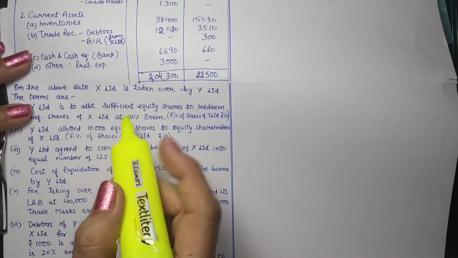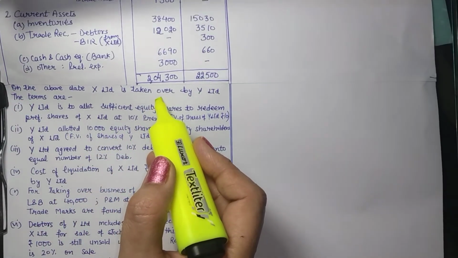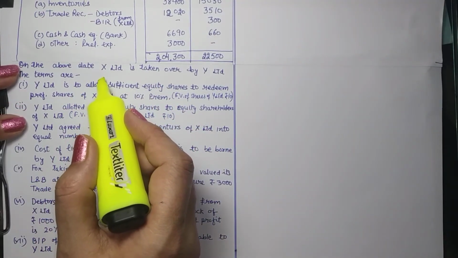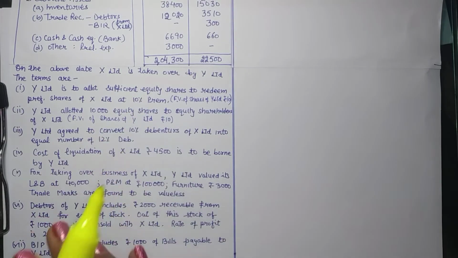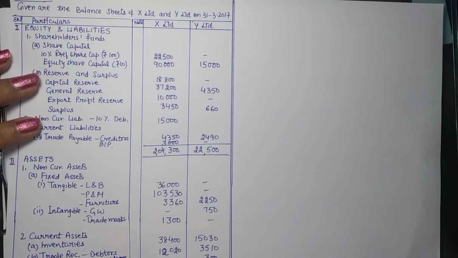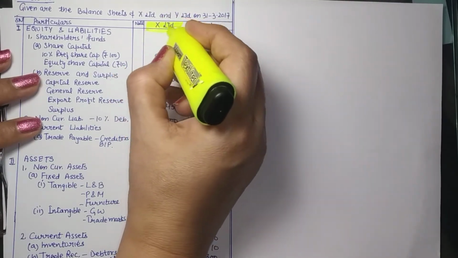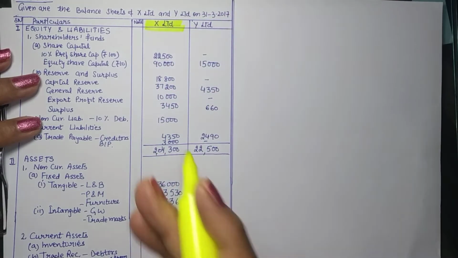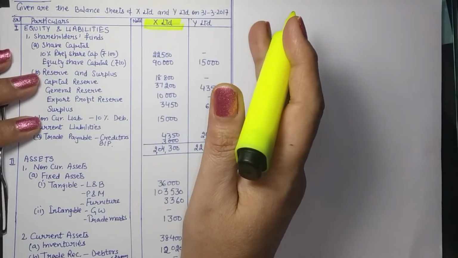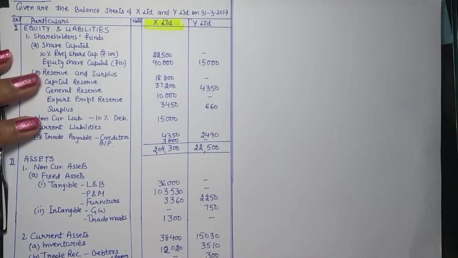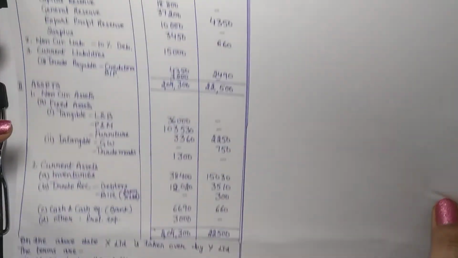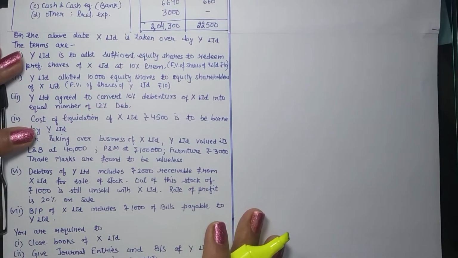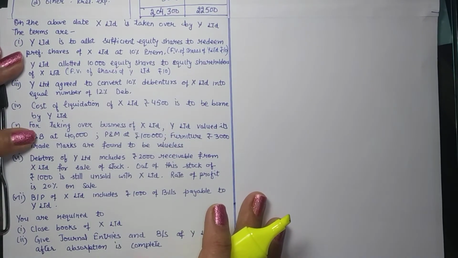So X Limited is taken over by Y Limited. The terms are, X Limited is taken over, which means X Limited is the vendor company. So this company is to be liquidated. So we are to close X Limited books and these will go with Y Limited. So Y Limited will continue the business. So you can now very well identify whether it is amalgamation, absorption or external reconstruction.